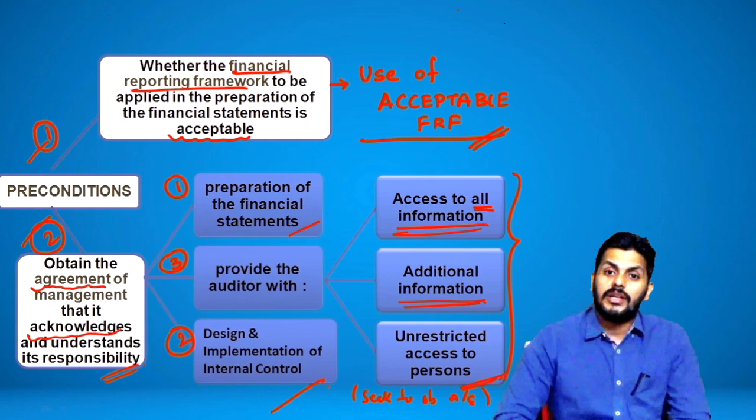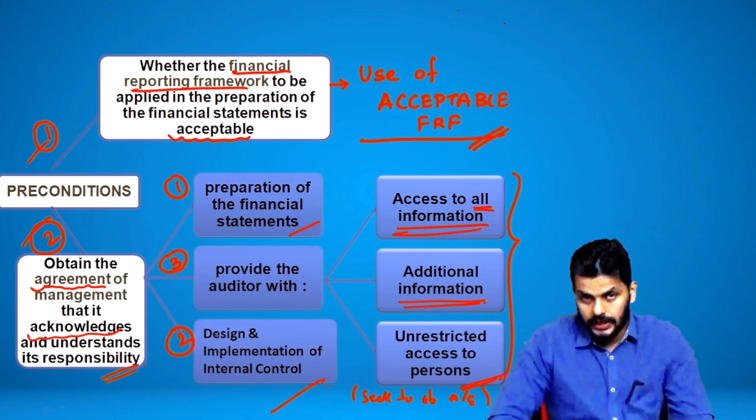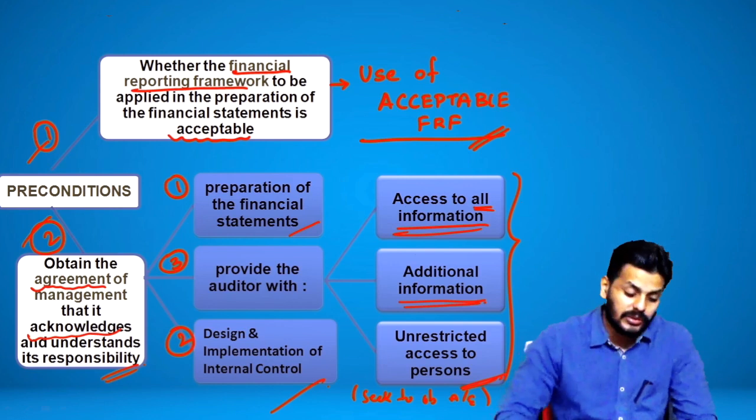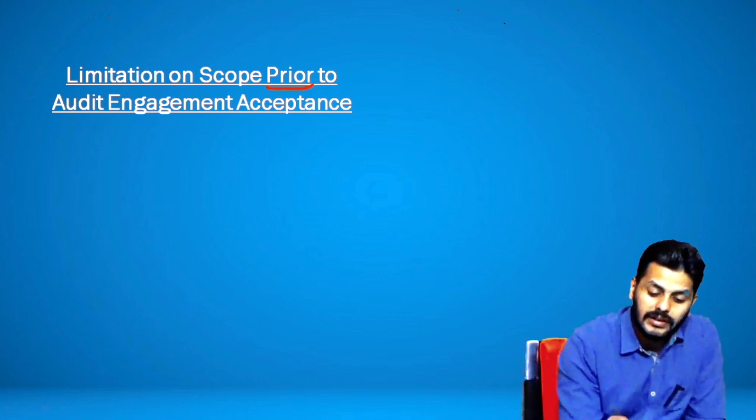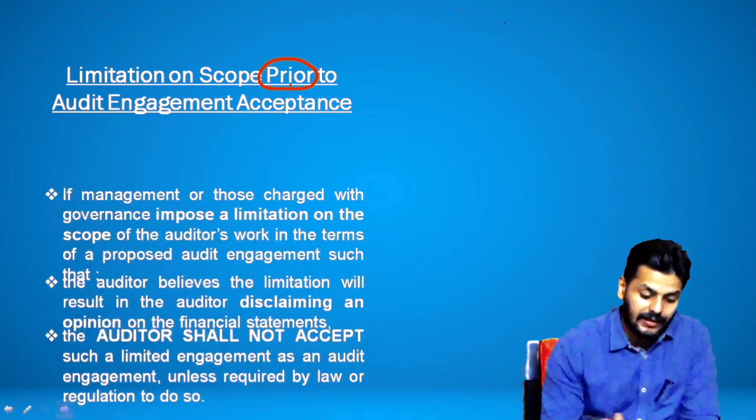After this, if you are very sure that these two preconditions are present, you can go ahead and put all of this in the written form of an agreement. But before you do that, check two things. What is that? Are there any limitations that are imposed prior? All I want you to understand here is the word prior. Limitations on scope prior to the audit engagement acceptance.